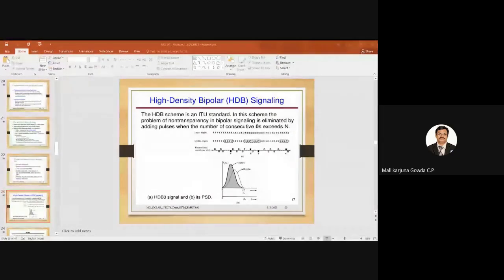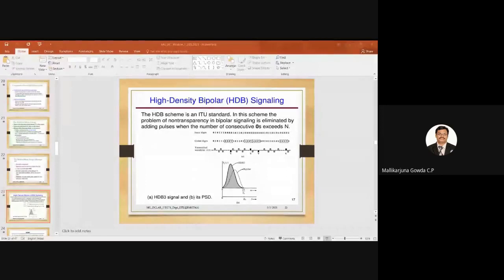Here I represent by a negative pulse because the previous one was negative. To indicate it is violating the rule, I have to represent by a negative pulse. Here I am representing it by a positive pulse to indicate that it is violating the bipolar rule with respect to the previous one, because the previous one was a positive pulse. Hope this is clear. Is this point clear?